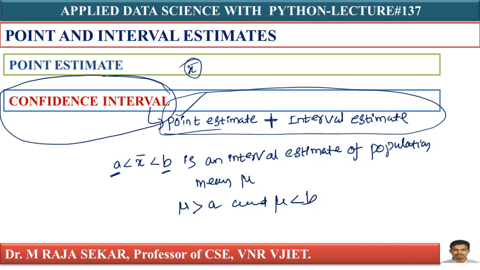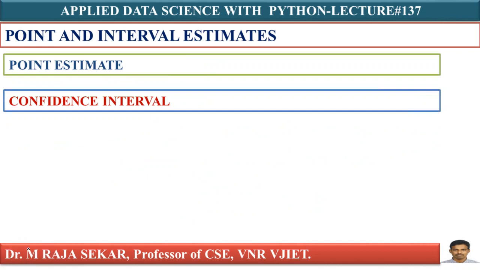Your population parameter will lie in between A and B. For example, A less than x bar less than B is an interval estimate of population mean mu. What does it mean? Mu is greater than A and mu is less than B. We will try to understand this. Let me repeat that one.